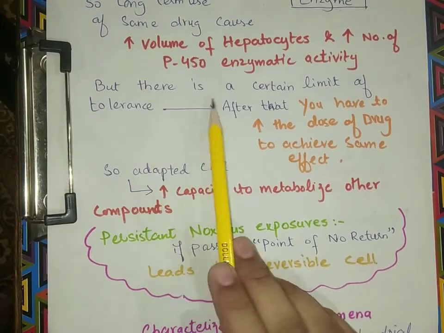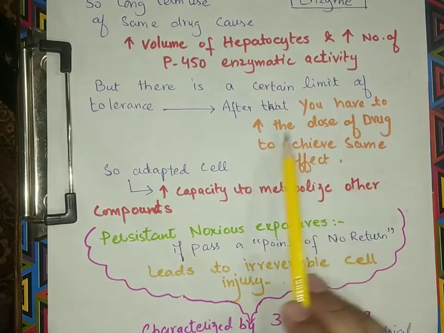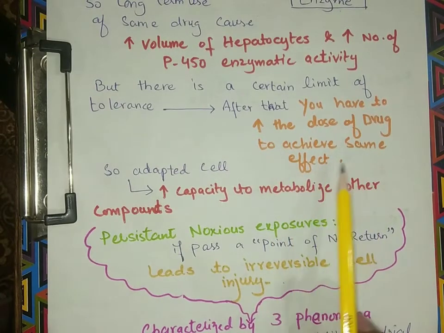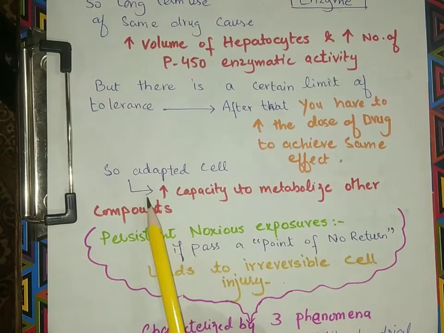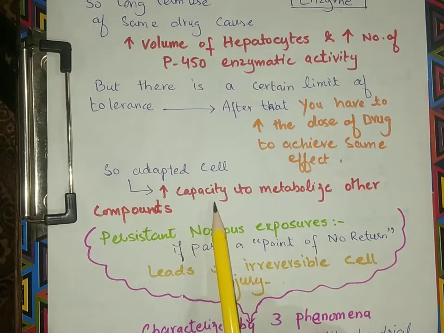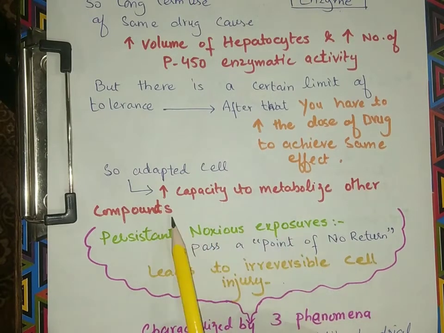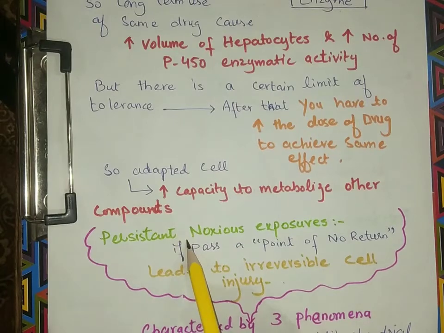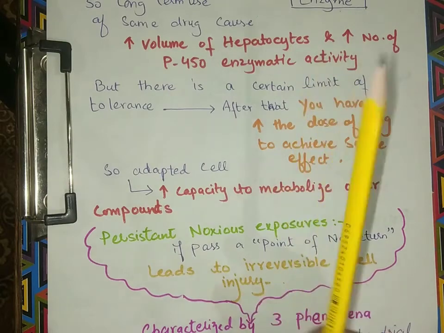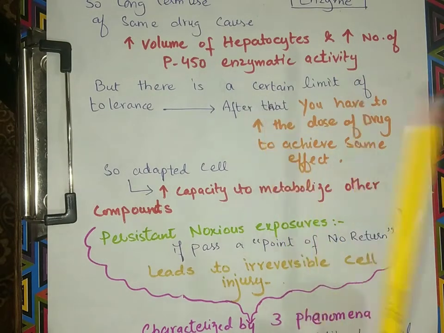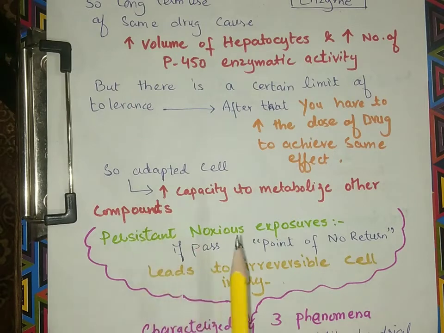So there is a certain limit of tolerance. After that, you have to increase the dose of the drugs to achieve the same effects. Cells adapted to a drug demonstrate an increased capacity to metabolize other compounds handled by the same system. Thus, it is beneficial for the cell to get hypertrophied in response to a particular stimulus. But persistent noxious exposure, if it passes a point of no return, leads to irreversible cell injury.